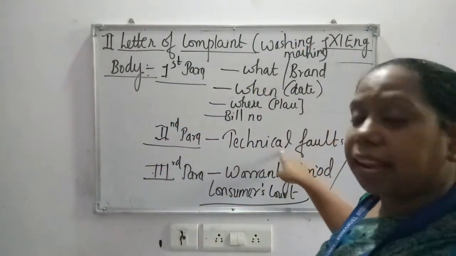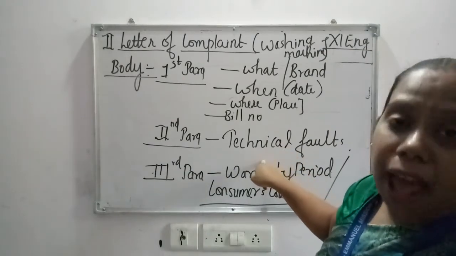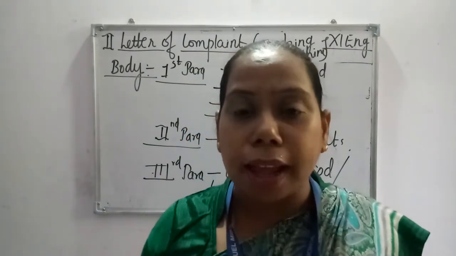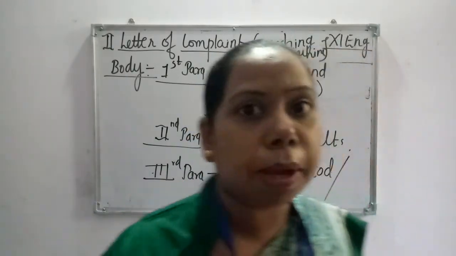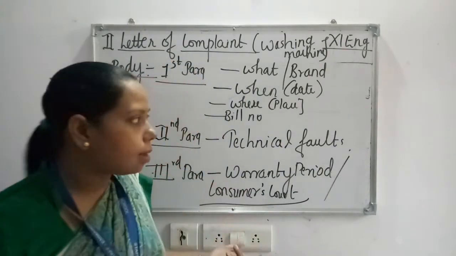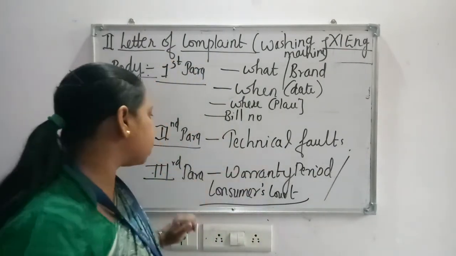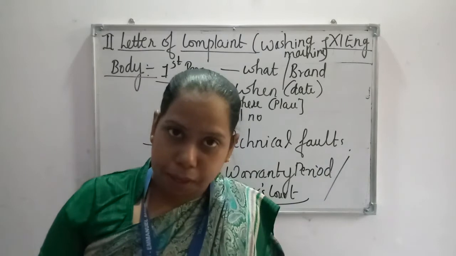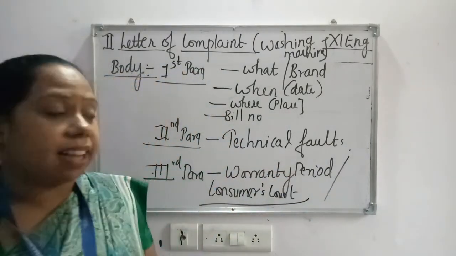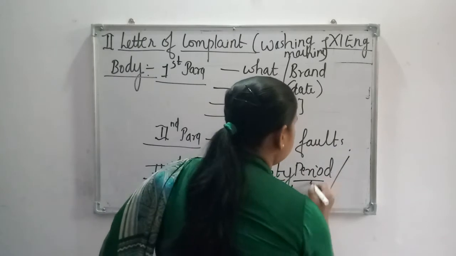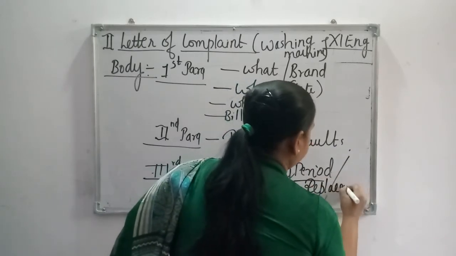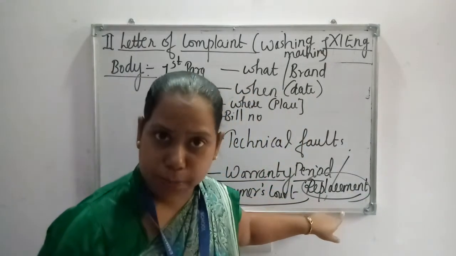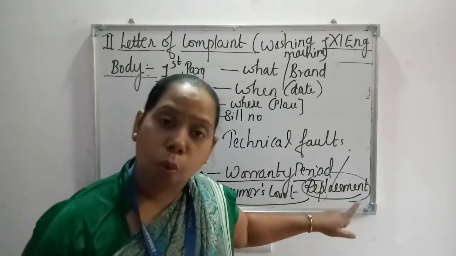So these technical things you have to invent, that the dryer was not functioning properly, or rather it was making a great noise, like something has been broken inside the machine while we use a dryer or a spinner. Like this you have to mention the technical faults. And in the third paragraph you need to mention, as the washing machine is in the warranty period, kindly replace it. Okay, these things are very, very important. You have to mention the warranty period and the replacement or repair, whatever you want.